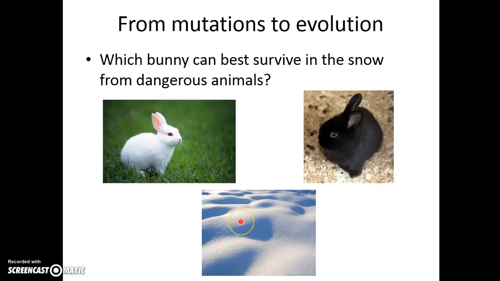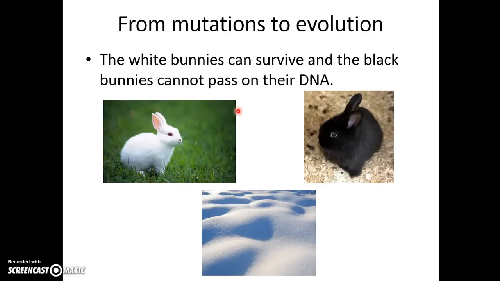Snow is white. If I were a predator, who would I be able to see more easily on this white snow? The white bunny or the black bunny? Well, obviously, if I were a predator, I'd be able to see the black bunny. So I'm going to eat him before I eat him over here, and that's because I can see him better. And if I'm eating him, that means he's not living to pass on his genes, whereas the white rabbit is. So the white bunnies can survive and the black bunnies cannot pass on their DNA because they die.